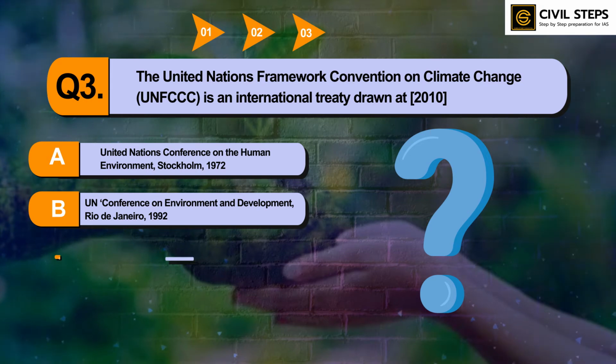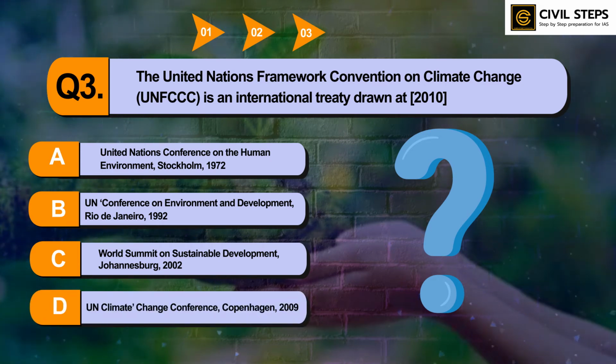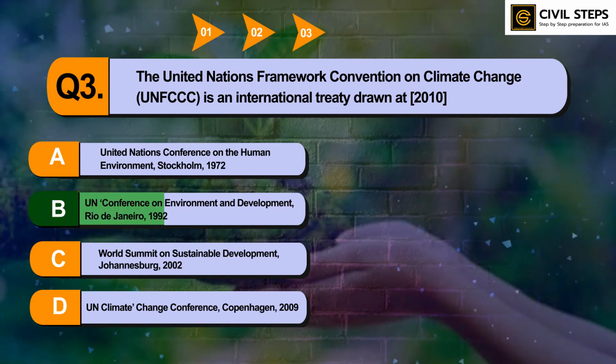Option number C, World Summit on Sustainable Development, Johannesburg 2002. And option number D, UN Climate Change Conference, Copenhagen 2009. So you can pause this video and write your answer in the comment section below. So the answer of this question is option number B, UN Conference on Environment and Development, Rio de Janeiro, 1992.